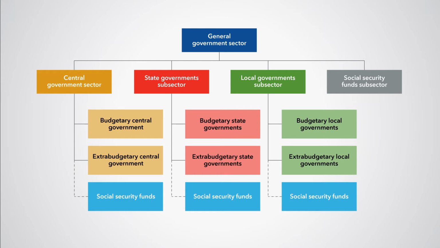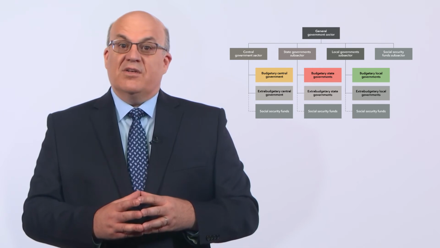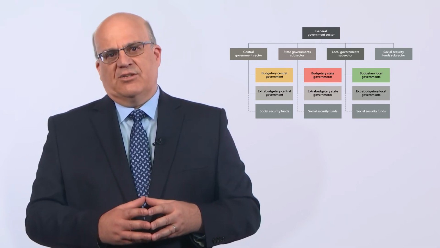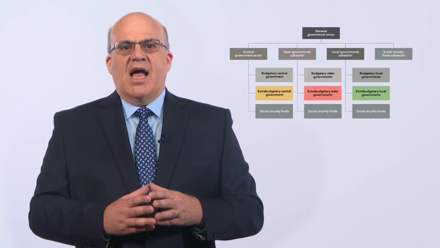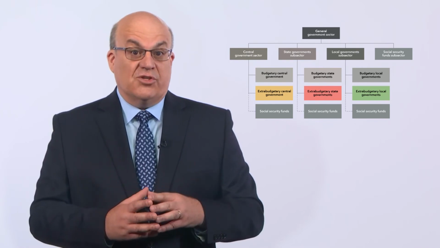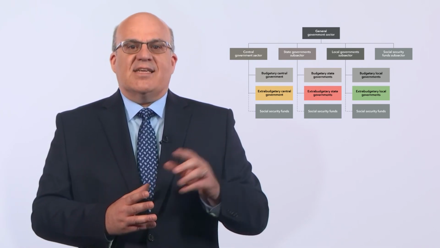It may be possible to create subsectors at each level of government. We base this on whether the units in the subsector are financed by the legislative budgets of that level of government or by extra-budgetary sources. In other words, we distinguish between budgetary and extra-budgetary units, irrespective of the treatment of social security funds. The budgetary component would typically comprise only the main or general budget. The extra-budgetary component refers to those entities outside the main budget and would comprise the remaining entities, other than social security funds, that constitute that subsector of government.